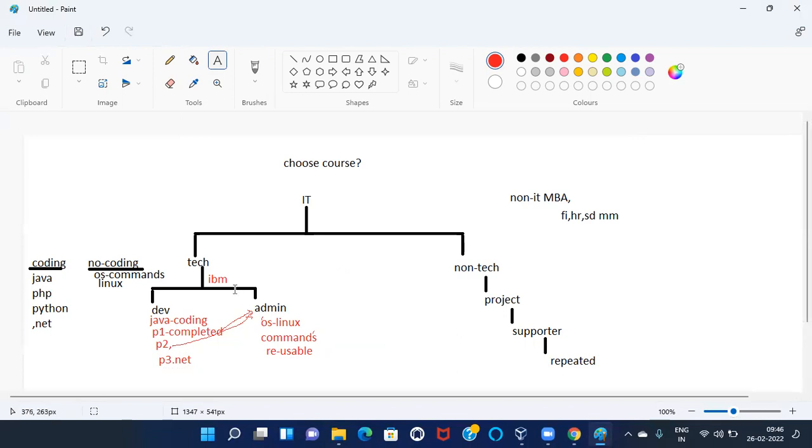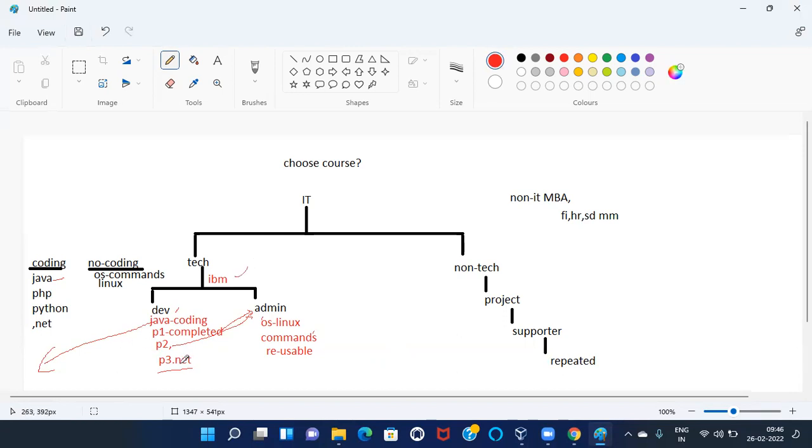So inside IBM organization, there is a project 3, .NET. Very, very important. Project 3 is what? .NET. Try to understand. But inside, our developers are Java developers. Are Java developers going to be able to complete this .NET project? Because they are Java developers, and the project belongs to .NET, they can't complete this project, it is a completely different platform. So at that moment, the Java developer has to leave the company.